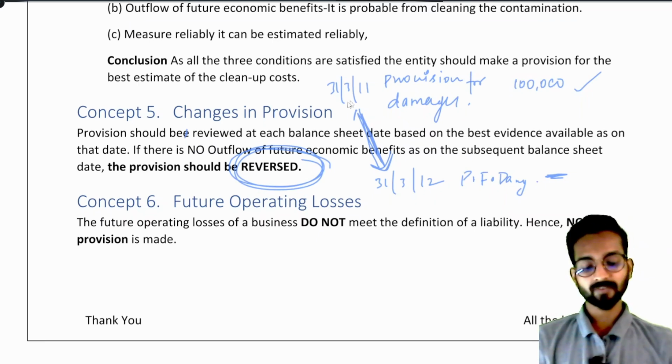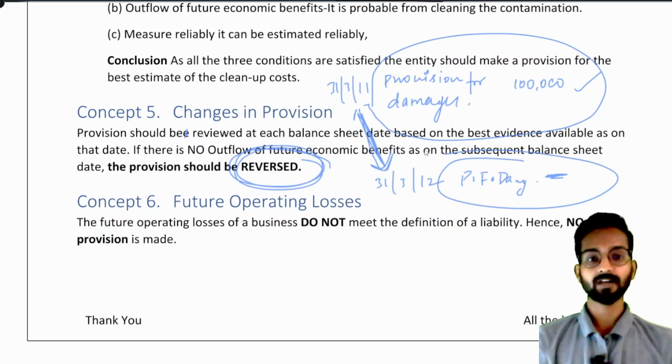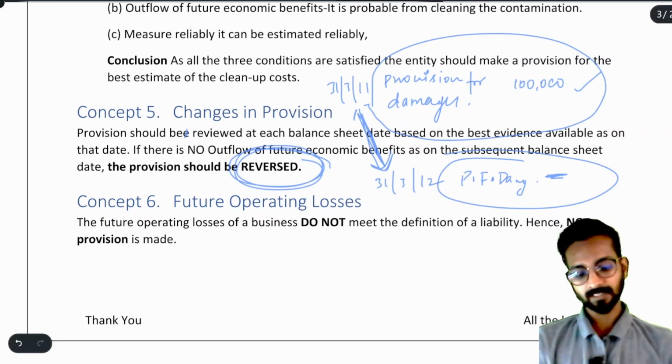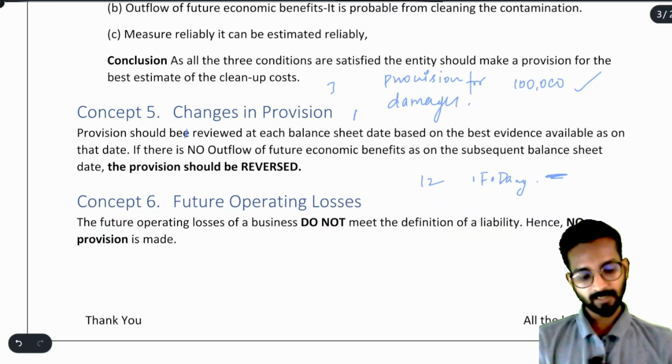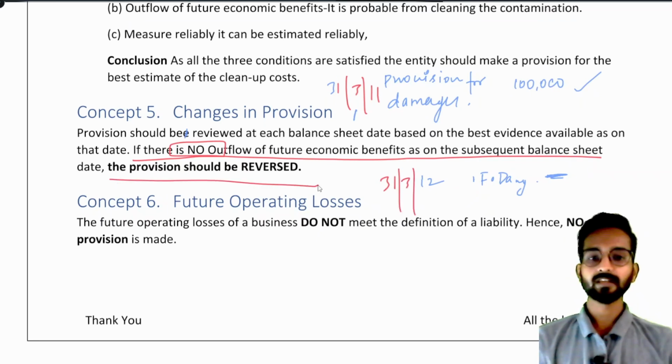It means on 31st March 11, I created provision for damages. On 31st March 12, we are reversing the provision for damages. We do not need provision for damages now, because the chances of winning are in our favor. Understood that? So as it is mentioned here, if there is no outflow of future economic benefit on the subsequent balance sheet date, the provision should be reversed. The subsequent balance sheet date after 31st March 11 will be 31st March 12.